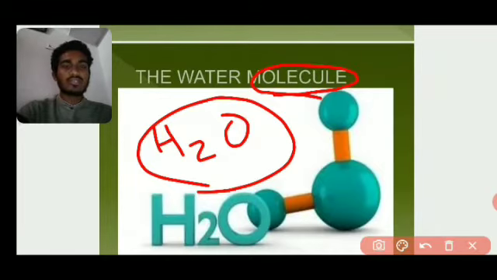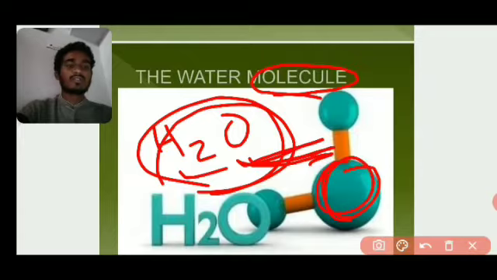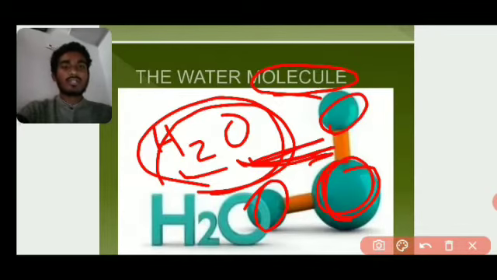In H2, this is one atom, and this is one atom. When two atoms combine, close to each other, they form a molecule or compound. So water is also a compound. This is the structure of water. This is the oxygen atom, the electronegative atom. These are the terminal hydrogens. Two hydrogens and one oxygen join together to form a water molecule. So this is polar.